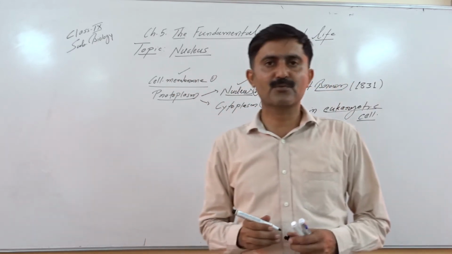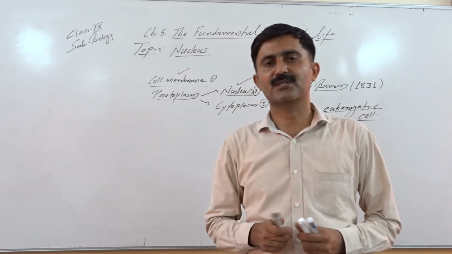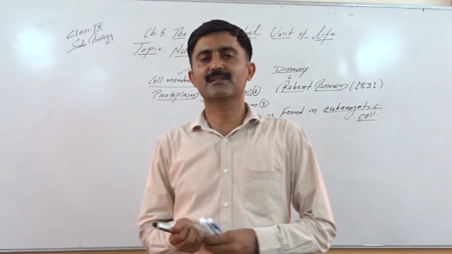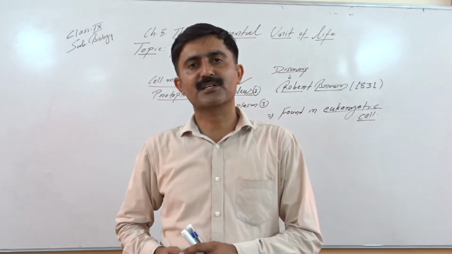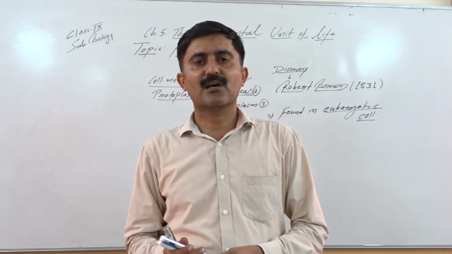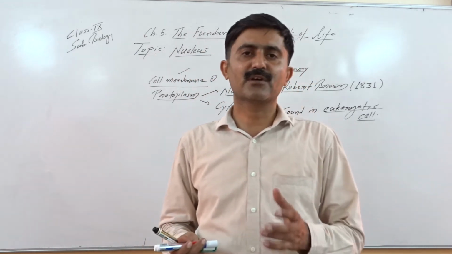So let's first look into the structure of the nucleus. Whenever we observe any cell, plant cell or animal cell, generally we find the presence of a prominent nucleus. But there are certain cells where the nucleus is absent, like RBC. One example you can remember: the red blood cell, the mature RBC, does not have a nucleus.